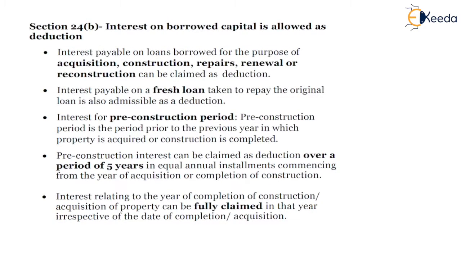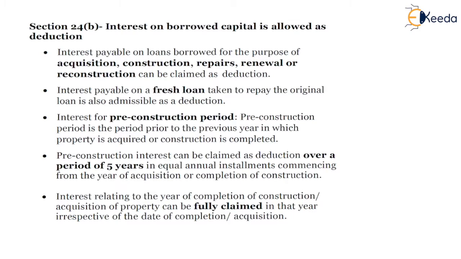Second part is interest on the borrowed capital. There are two types of interest. First, interest on acquisition of the property and interest on repairs, renovation of the property. And if it's a self-occupied property, then there is a distinction between the two. If the loan is taken before 1st of April 99 and if loan is taken after 1st of April 99.